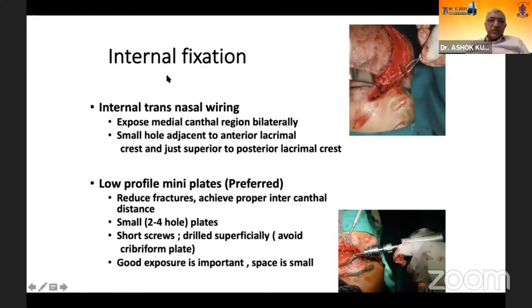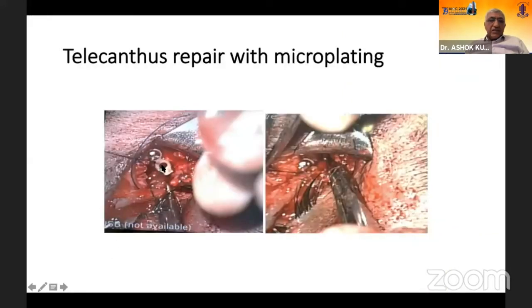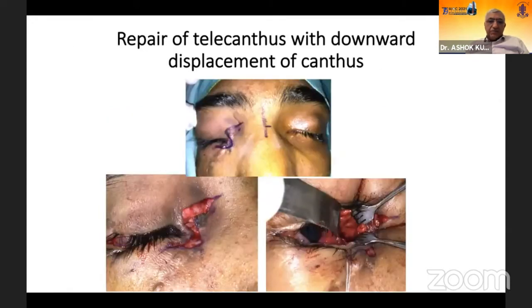At times, we use internal transnasal wiring for fixation of the medial canthus, but low-profile mini plates are the much more preferred method, which is what is being used here. You need those mini plates with 2 or 3 holes only, which are placed close to the posterior lacrimal crest, and you may pass Prolene sutures or any other permanent material for that purpose.